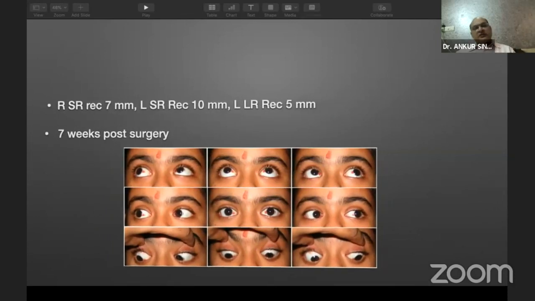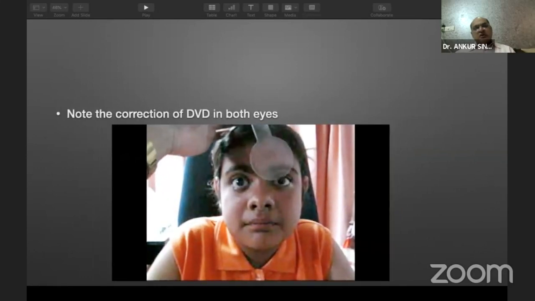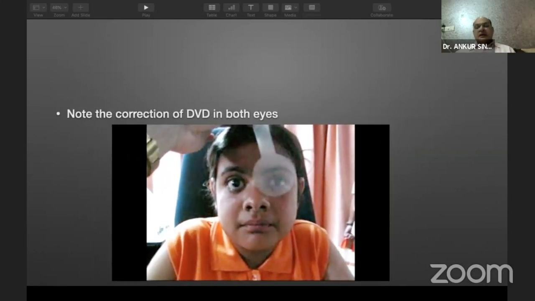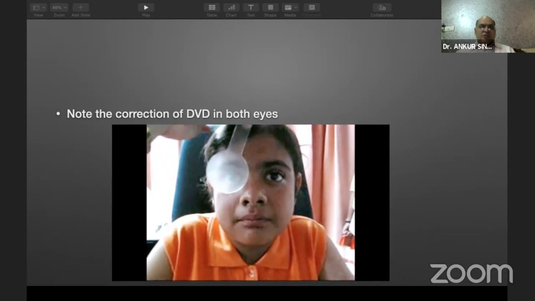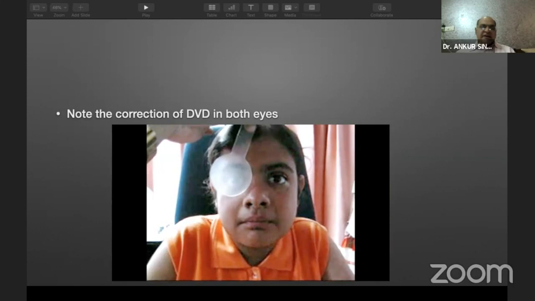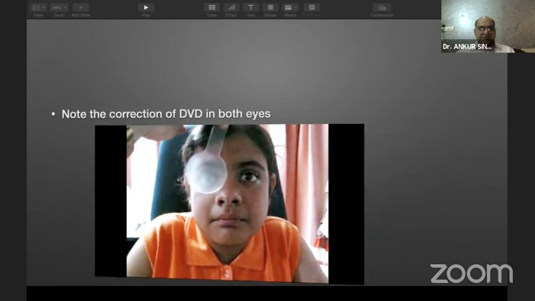And this is 7-week post-surgery. And this is a video which is showing you the good control of IDS as well as the DVD in this patient. So here we see the eye is not moving out, although there can be slight movement which can be perceived, but DVD can only be controlled, cannot be cured.